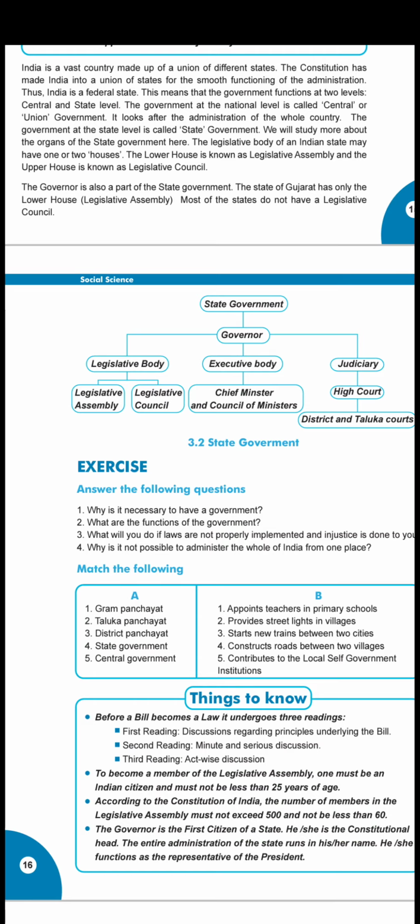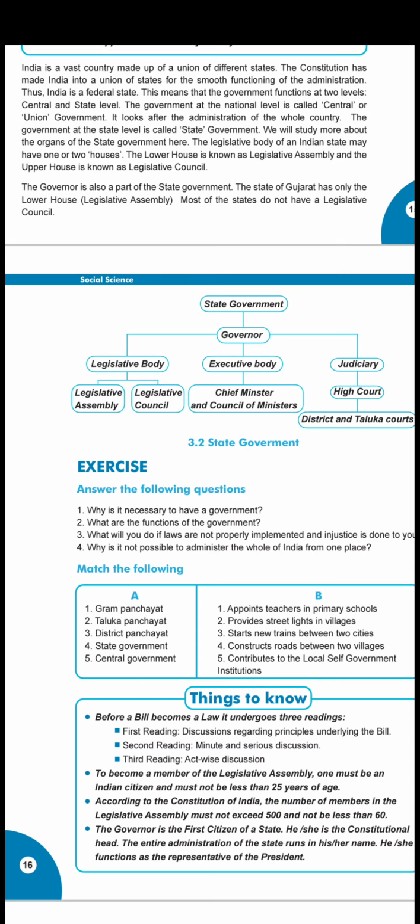Children, underline these important lines. The lower house is known as the legislative assembly and the upper house is known as the legislative council. Our Gujarat has a legislative assembly. Moreover children, in all the states the legislative assembly is there. Only in a few states, if possible, try to find out which states of India have both houses, assembly and council. Okay, this is your homework.